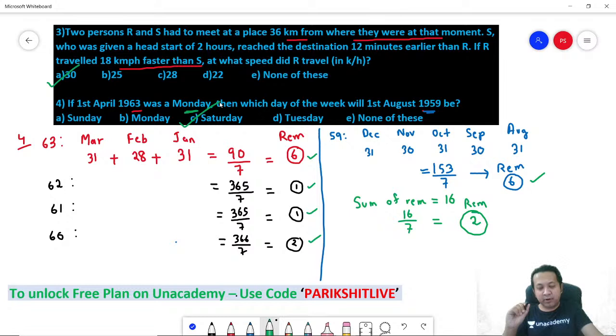Very, very important. So bottom line, calendar questions: how do you do them? Just calculate the number of days in the gap. Divide by 7, and what you need is the remainder. If the remainder is 0, your answer is the same as the reference date. If your remainder is 1, there is a difference of 1 from the reference date. Whether you do plus 1 or minus 1 depends on whether you need to go forward or backward. In our case, we are going backward because from 63, we have to go to 59. Hence, you are doing minus. Get the point?